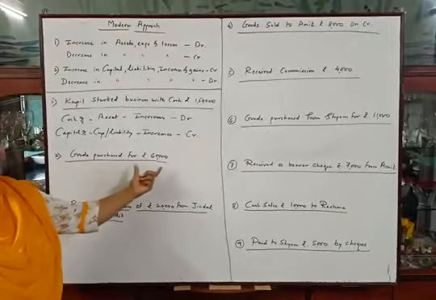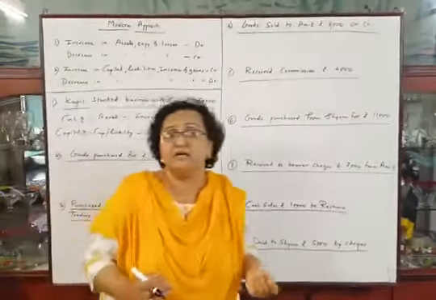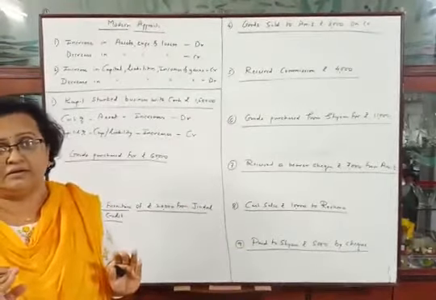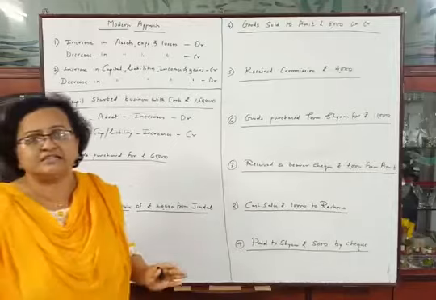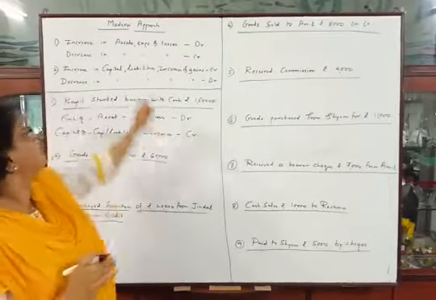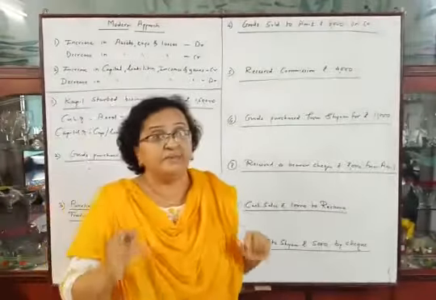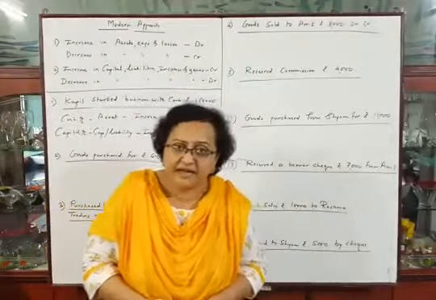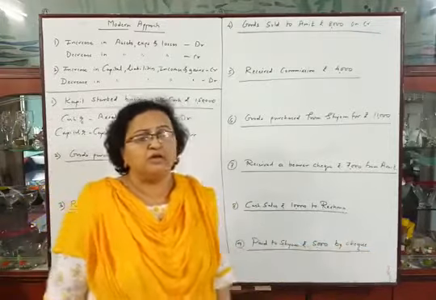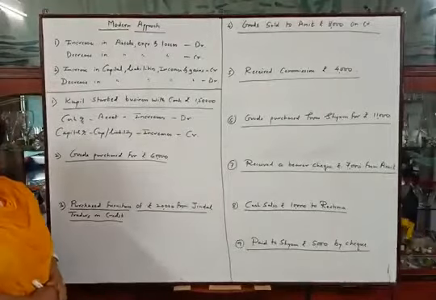Next, goods purchased for rupees 60,000. Okay, before explaining other transactions, see, we are recording this transaction from the point of view of business, not from the point of view of owner, that is Kapil. Because we have learned business entity concept, and as per that concept the owner is different and business is different from each other. So next transaction, goods purchased for rupees 60,000.